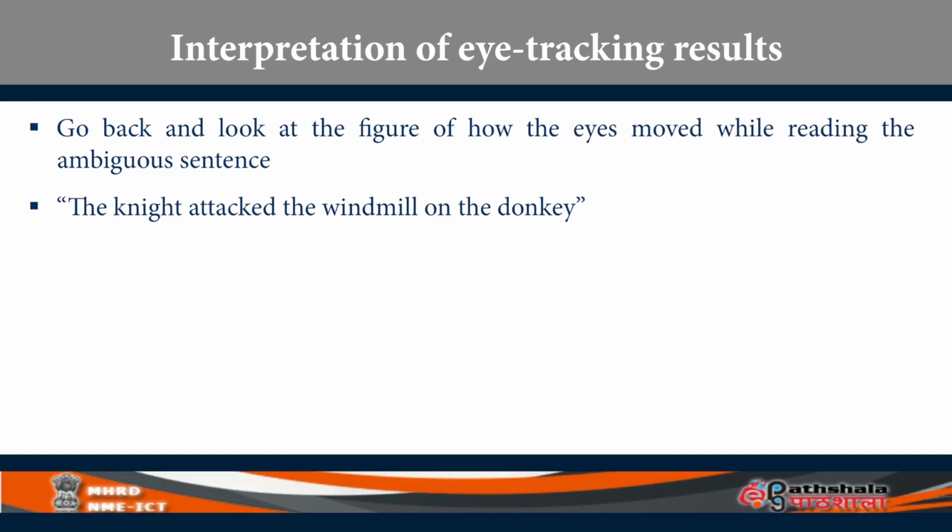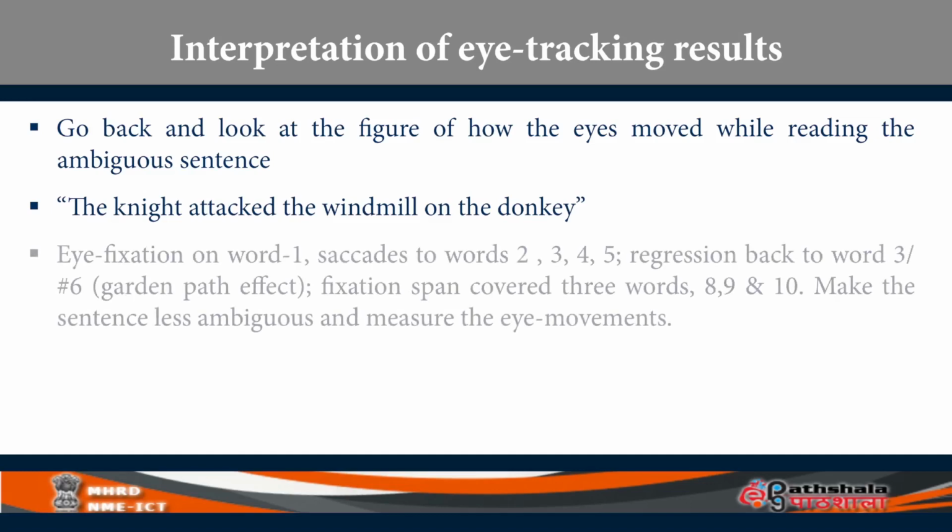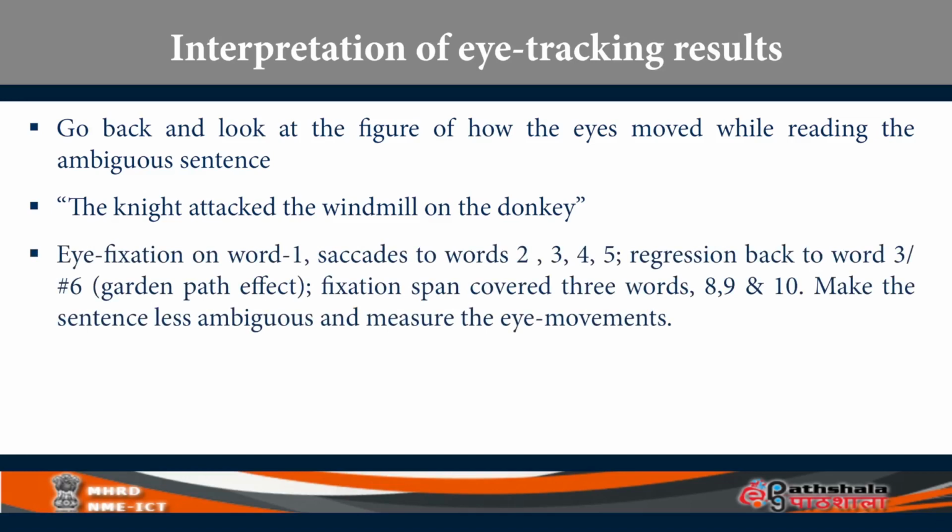So if you make the sentence less ambiguous by rephrasing it, then the eye movements will also differ. So that's how you show processing of ambiguous versus unambiguous sentences are different in terms of time taken, in terms of eye fixations, eye span, number of regressions. So this is how you measure reading comprehension, reading with comprehension.